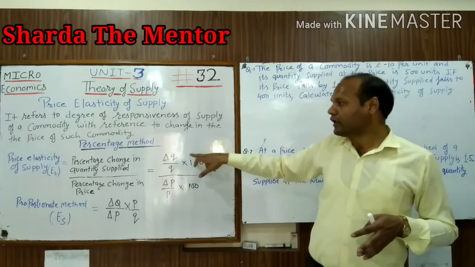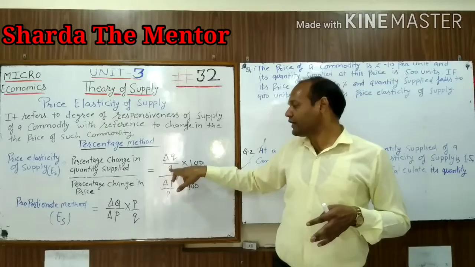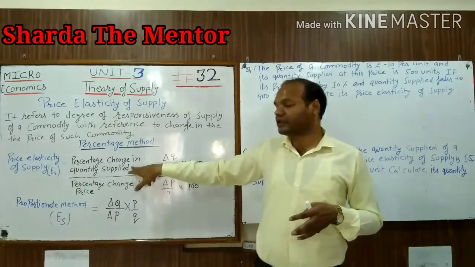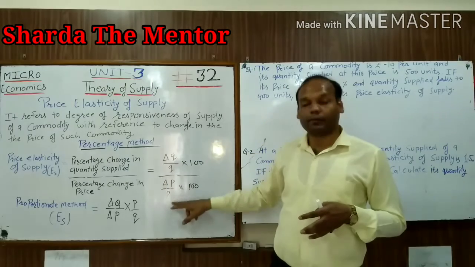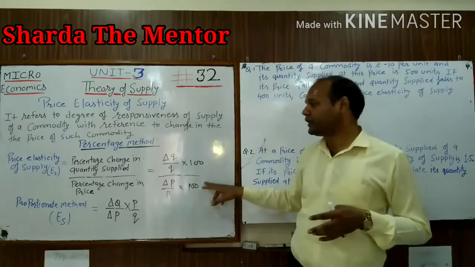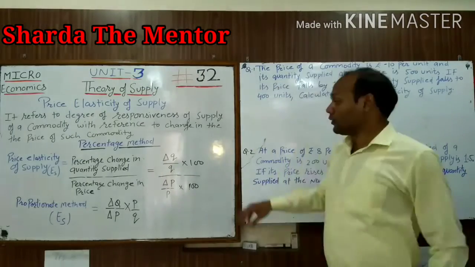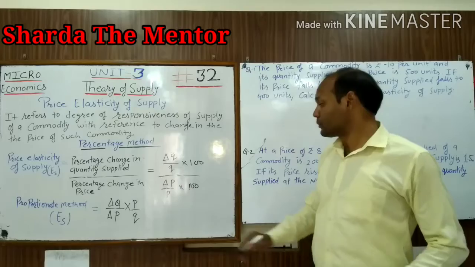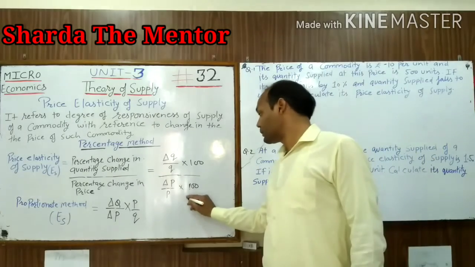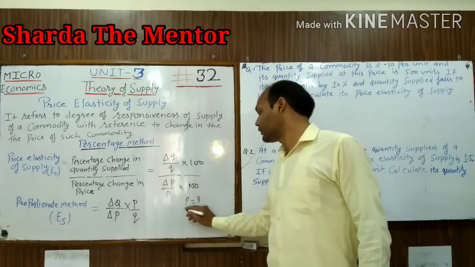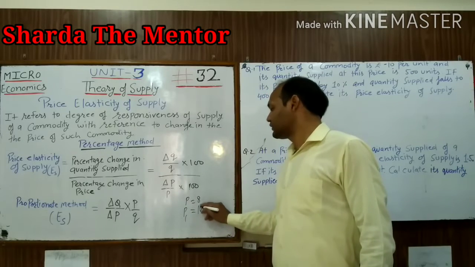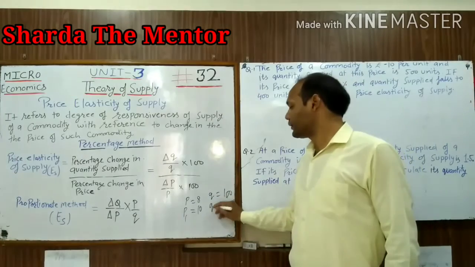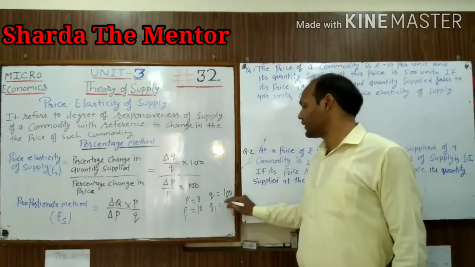But if they are not given, then percentage change in quantity supplied equals change in quantity divided by quantity, into 100, and with the help of this formula you can find it out. Percentage change in price equals change in price divided by price, into 100. Now the question arises, how will we calculate change in quantity? Suppose we take an example. Suppose the price of a commodity is 8 and the new price is 10. At the price of 8, quantity is 100, and at the new price of 10, quantity is 200.